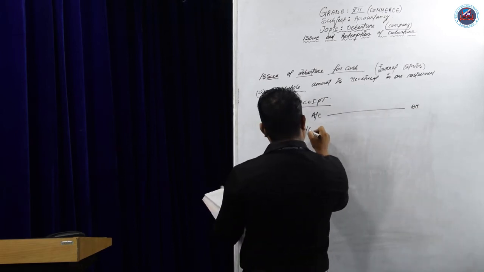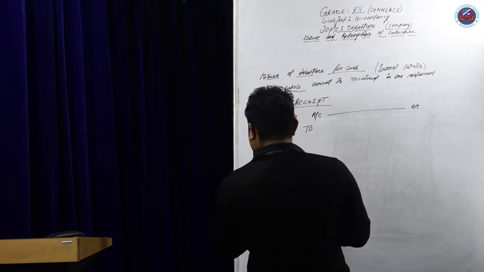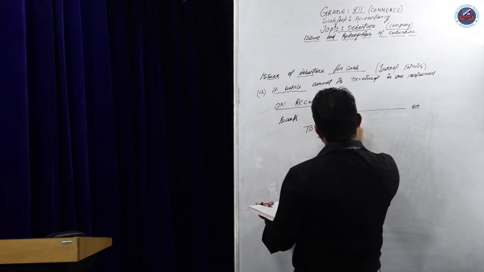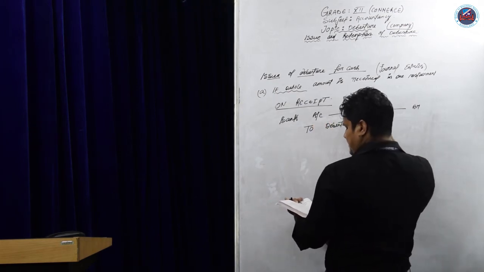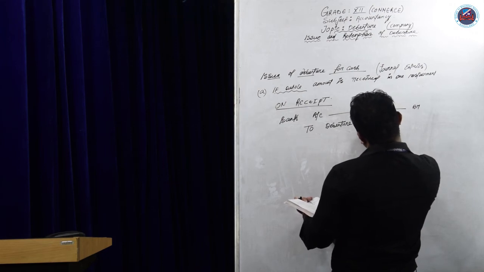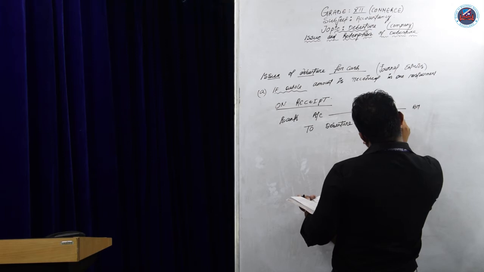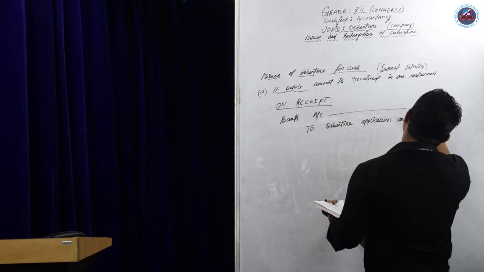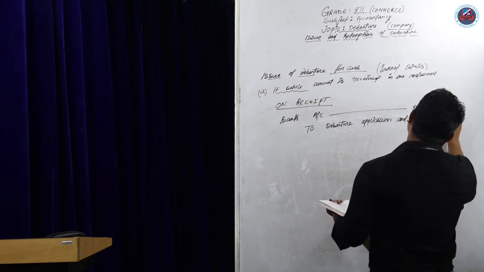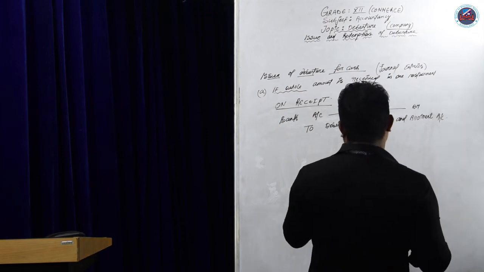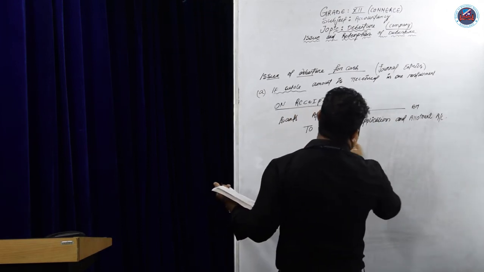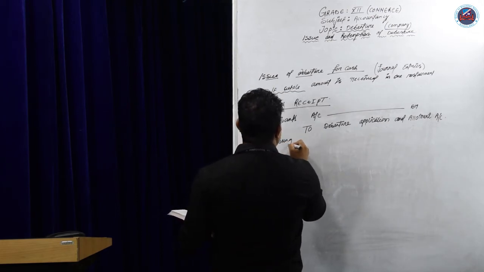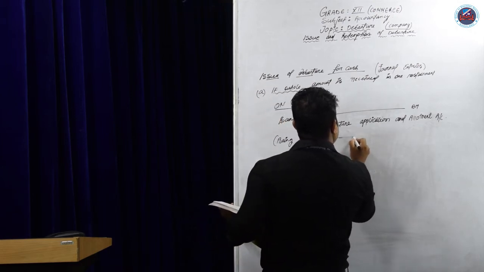To, we will not write share because we are doing debenture. Instead of share, we write debenture application and allotment account. Bank account debit to debenture application and allotment account. The narration will be the same as before, being the share application allotment money is received.